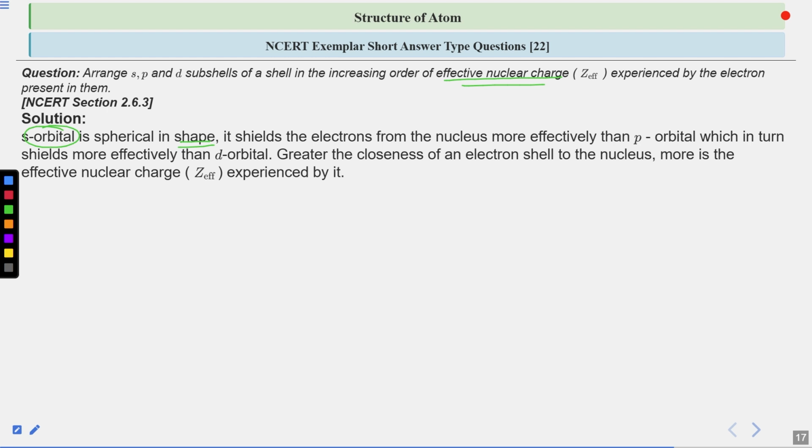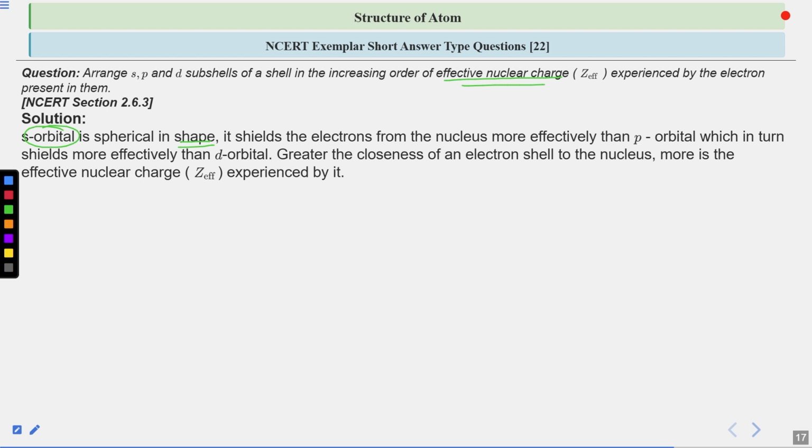You have to say which one will experience the greatest nuclear charge. I've already told you, we have to consider S, P, D and F. Now, we know very well that your s orbital is closest to the nucleus, and as a result, it will experience the maximum effective nuclear charge.